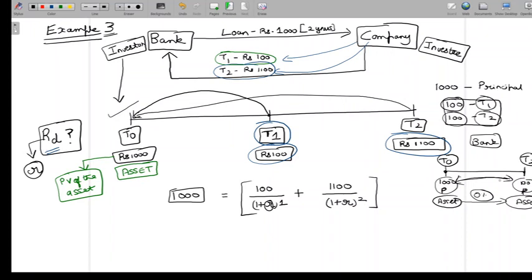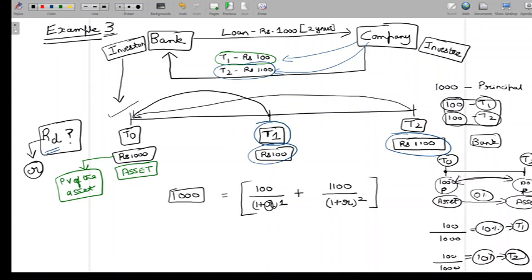And what is that interest? It is 100. So on 1000 rupees, 100 of interest is going to be 10%. So in the first year, obviously there is a 10% return, and in the second year, on 1000 you get an interest of 100, so it's going to be 10% in the second year also. So each year if we have 10%, then we can say that the return on debt investment is 10%. So I would now conclude here that the return on debt investment is going to be 10%.